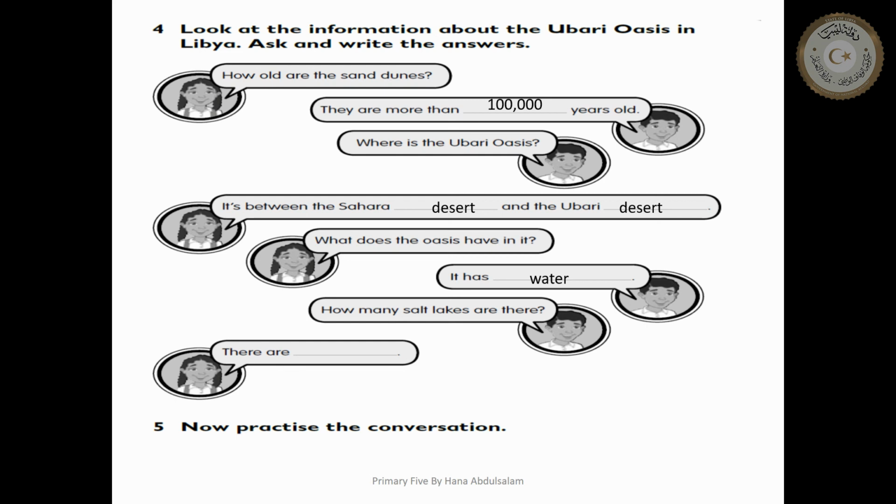How many salt lakes are there? Good job. Excellent, 20. So, how old are the sand dunes? 100,000 years old. Where is Ubari Oasis? It is between the Sahara Desert and Ubari Desert. What does the oasis have in it? It has water. How many salt lakes are there? There are 20.